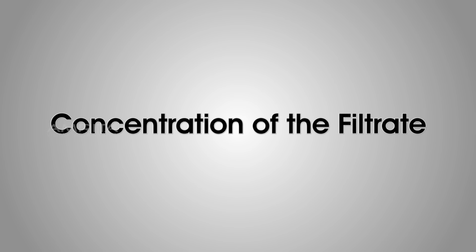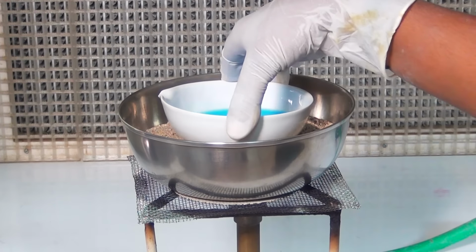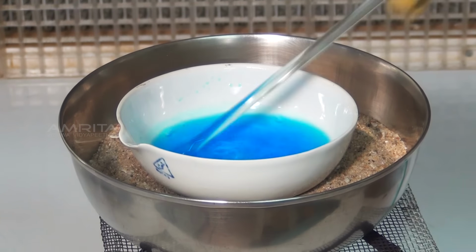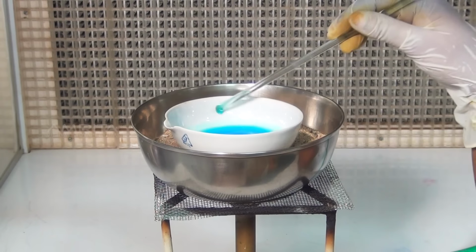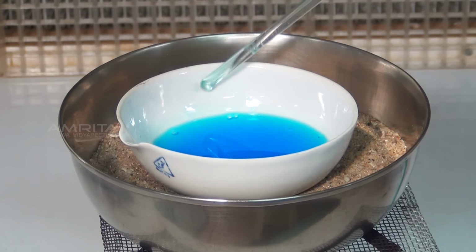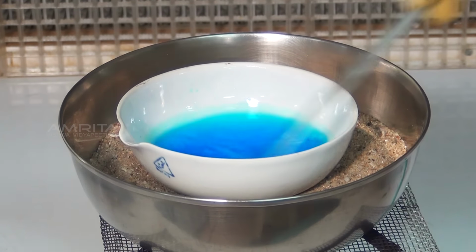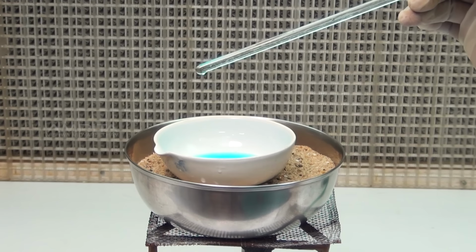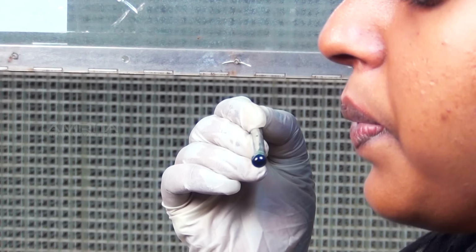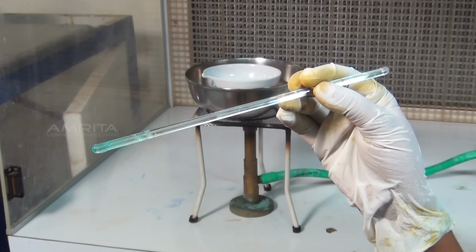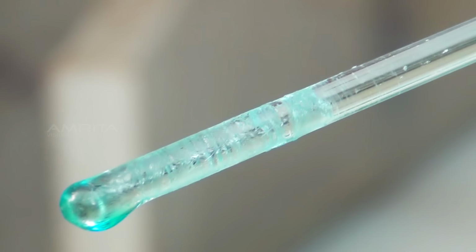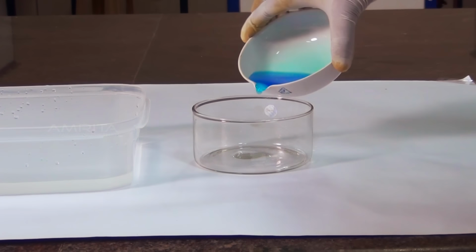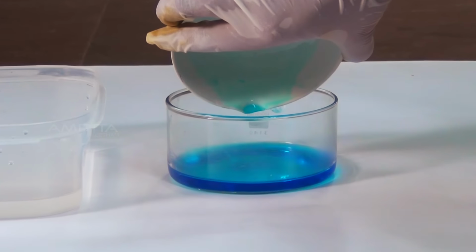Concentration of the filtrate. Heat the china dish in a sand bath till the solution is reduced to about 1/3 of its original volume. To avoid crust formation on the side of the dish, stir the solution continuously with a glass rod. To know if the solution has reached its crystallization point, remove a drop of the solution at the end of the glass rod and cool it by blowing. The appearance of a crust or tiny crystals on the glass rod shows that the crystallization point has been reached. Now, transfer the hot saturated solution into the evaporating dish.